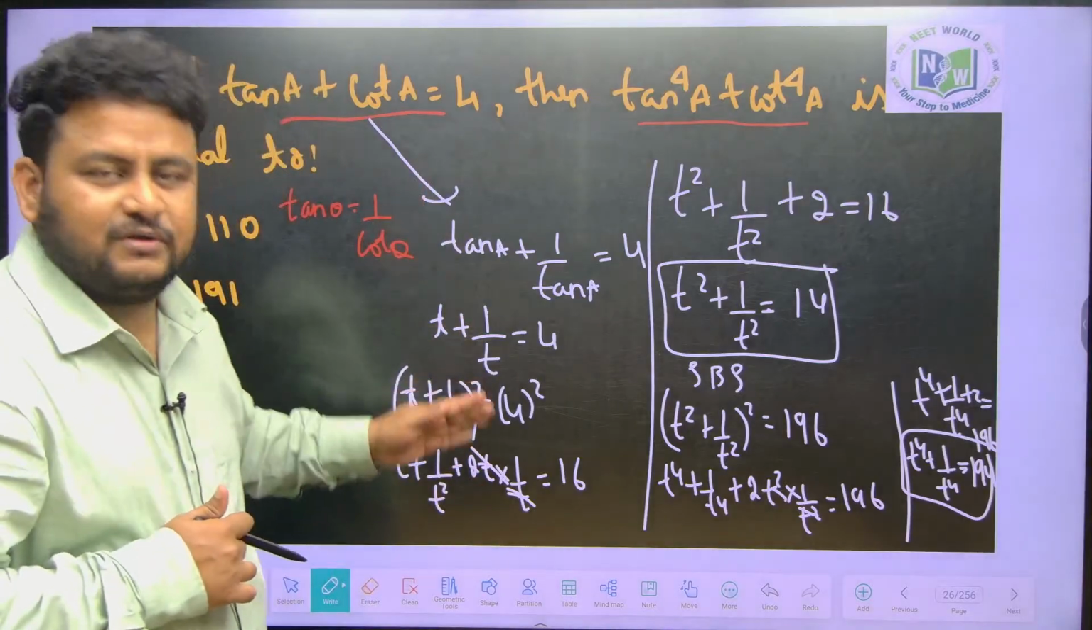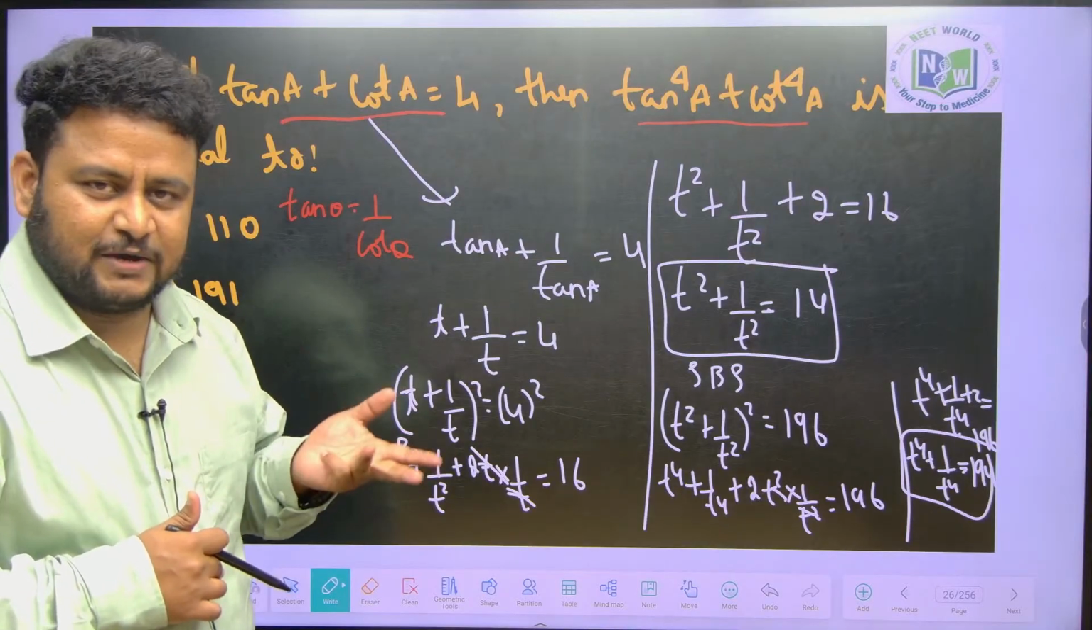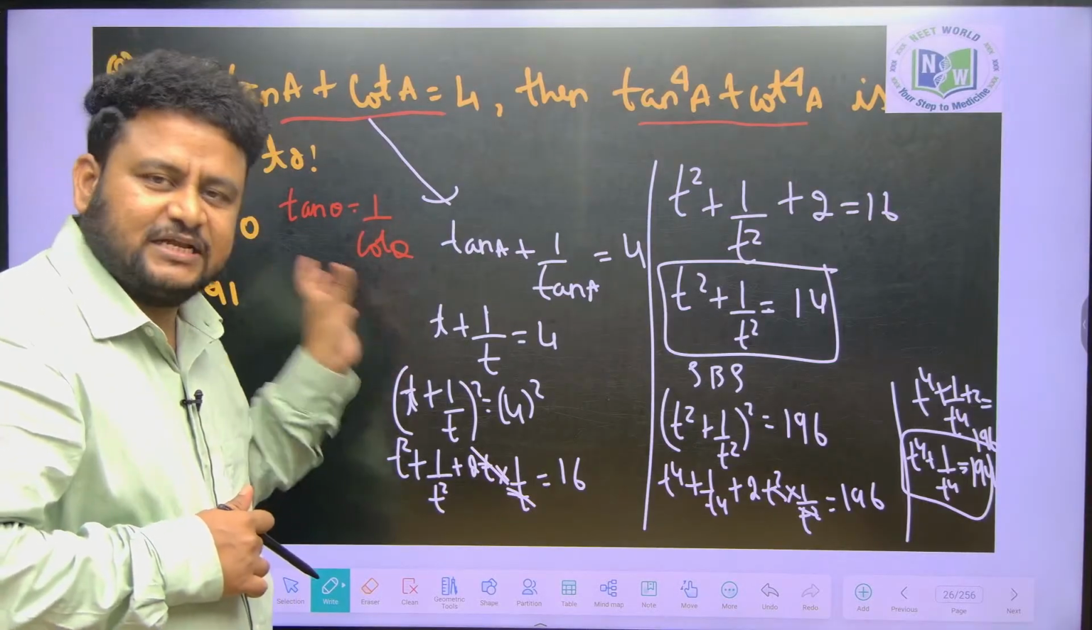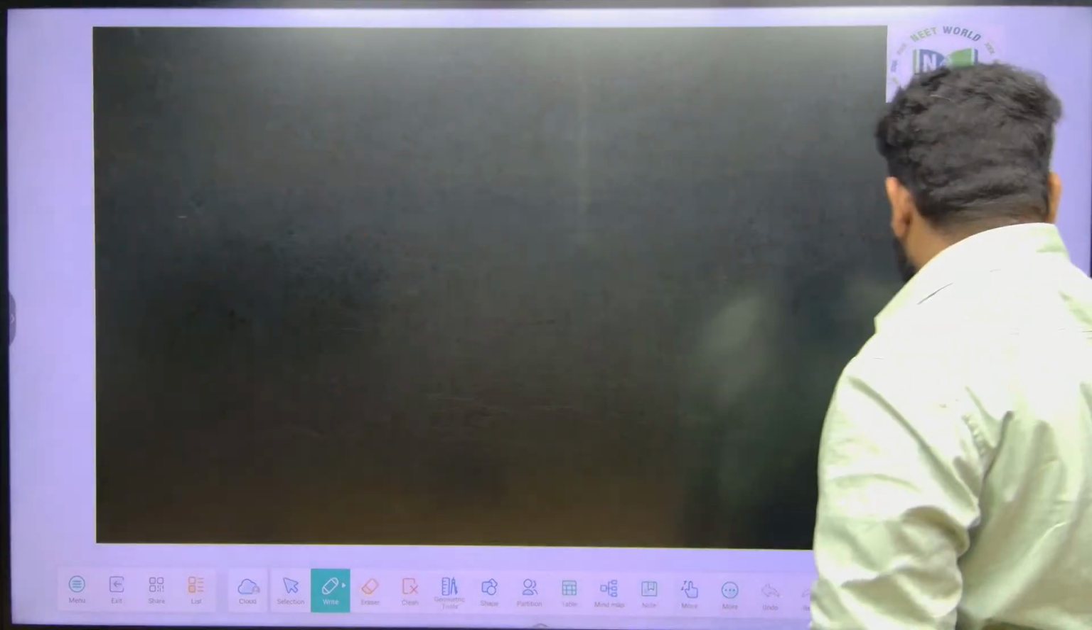Clear? So this is how the classes will go on, even for physics, chemistry, botany, zoology, that is biology, it will go on. That is how we are going to connect your basic knowledge of 10th standard into 11th and 12th. So, this is how we are solving the question. Okay, let us proceed further.